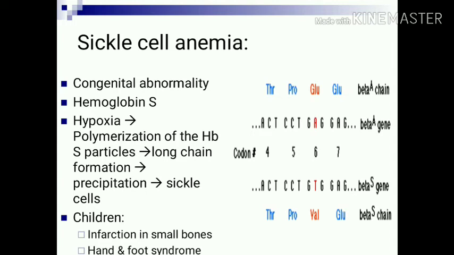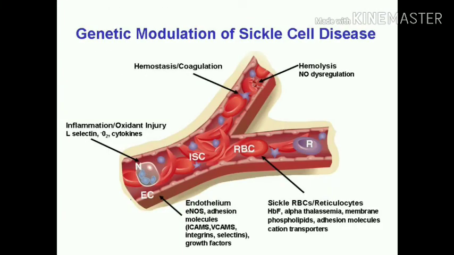And what is the characteristic of hemoglobin S? In case of hypoxia, there is polymerization of hemoglobin S particles and formation of long chains. These long chains get precipitated and form sickle cells, and they block small vessels, which results in infarction in small bones, and therefore it is also known as hand and foot syndrome. You can see here these are the sickled RBCs, they block the blood vessel.